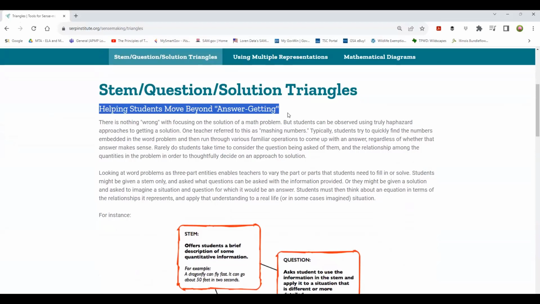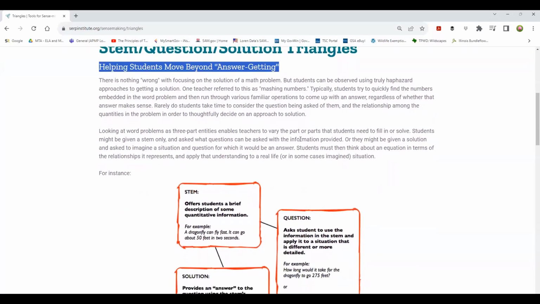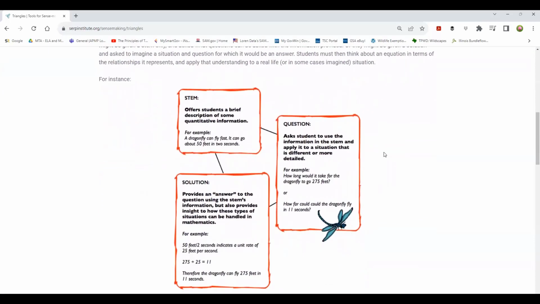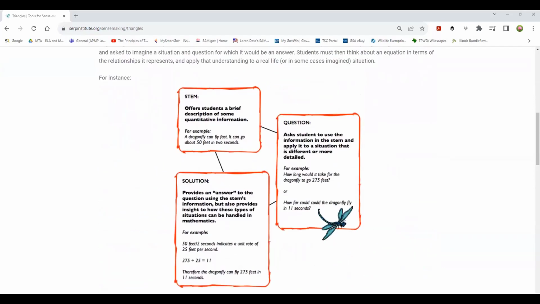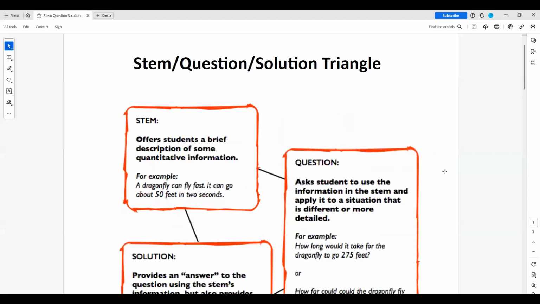There's nothing wrong with focusing on the solution of a math problem, but students can be observed using truly haphazard approaches to getting a solution. One teacher referred to this as mashing numbers. Typically, our students try to quickly find the numbers embedded in the word problem and then run through various familiar operations to come up with an answer. So looking at word problems, there are actually 3 parts. This is small for my eyesight, so I created my own PDF. There, we can all see this a little better.